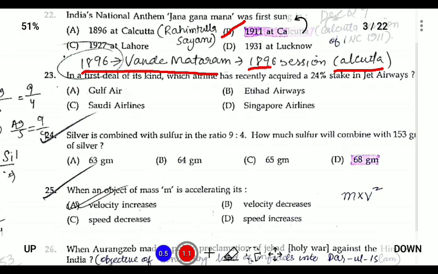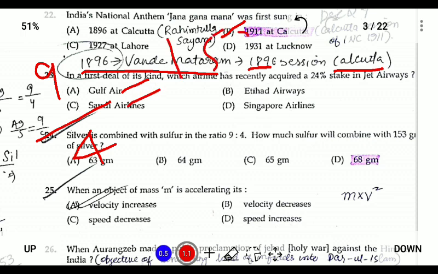So question number 24. Silver is mixed with sulfur in the ratio 9:4. So how much sulfur will combine with 153 grams of silver? So if we take silver as 9 and sulfur as 4, and make a ratio with 153 and the amount of silver, if we cross multiply, then the answer will come out to 68 grams.